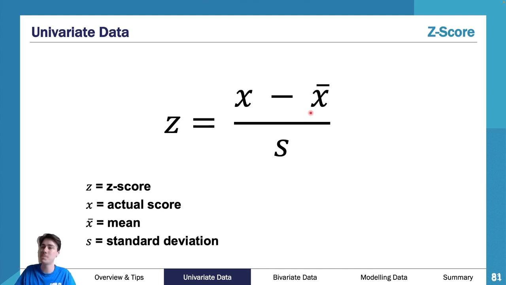Now, X bar is your mean. So I do 35 take 32. So 3 would go on top. And then I go to my standard deviation. Well, my standard deviation is 2. So I put 2 underneath. So I put 3 over 2 in my calculator. I'm going to get an answer of 1.5.